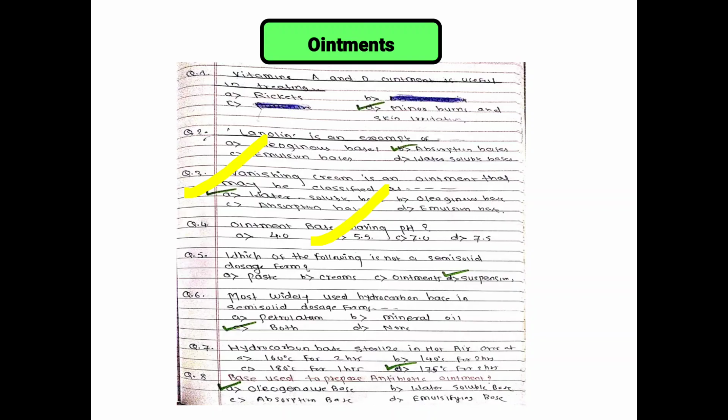Which of the following is not a semi-solid dosage form? Paste, cream, and ointment. These three are semi-solid, but suspension is a biphasic liquid dosage form. So correct answer, that is D. The question is asking not. Most widely used hydrocarbon base in semi-solid dosage form: petroleum and mineral oil, both are used.